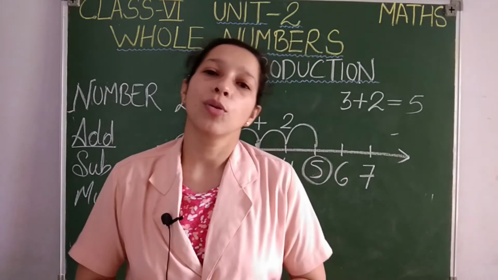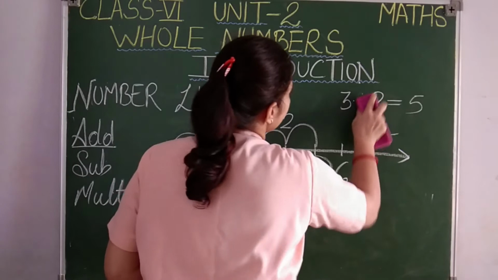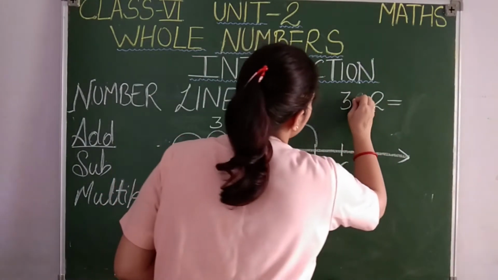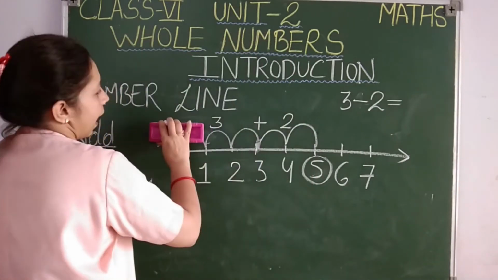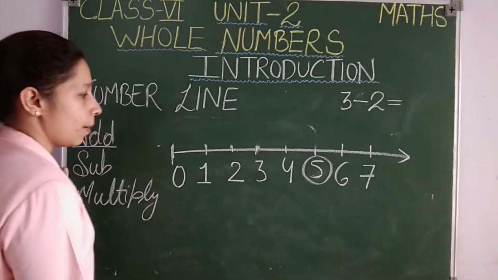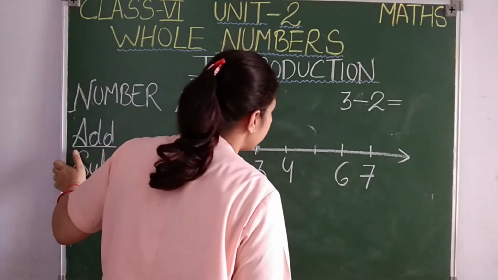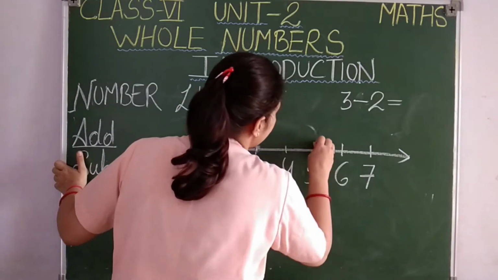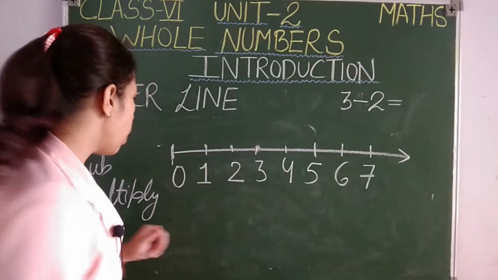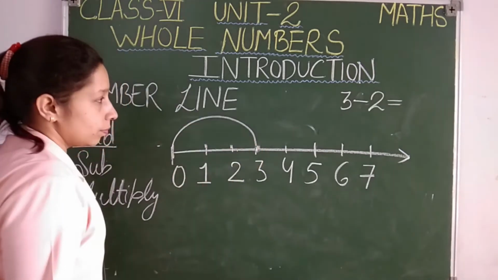In the same manner you can do the subtraction also. Let us see the subtraction. Same thing, I am taking the same numbers 3 and 2, but here I am writing the minus sign, and again we are going to see the subtraction using the number line. So you will quickly draw a number line and you will begin from 0 and go on writing the numbers. Okay, 3 minus 2 I want now. So again I will start from 0 and I will directly jump to 3.